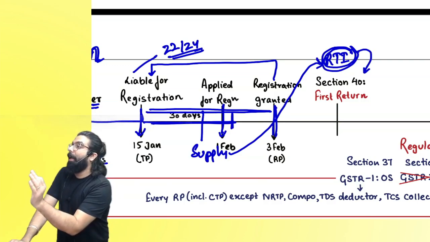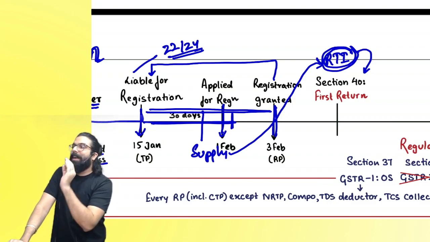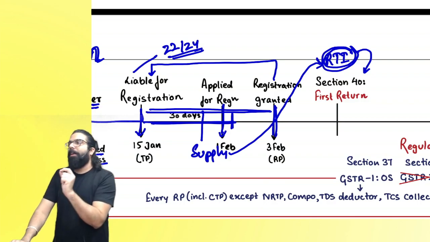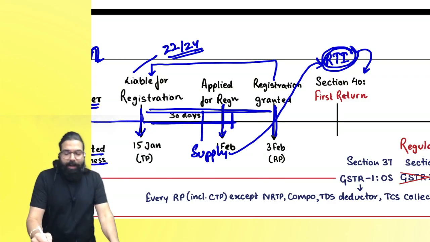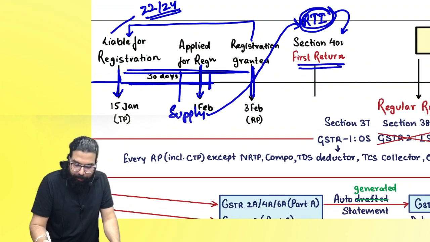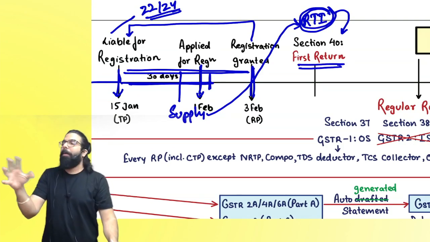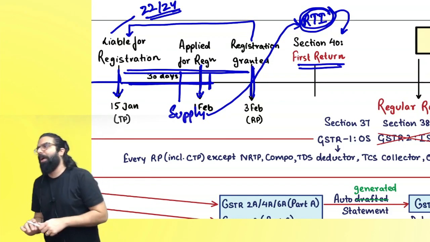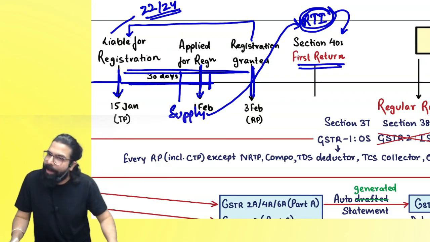which a person has to file after he takes registration. Practically, there is no concept of first return, but theoretically, section number 40 says that you have to show all these revised tax invoices in the first return. Are we clear as per section number 40? But practically what people do is they show it in the very first return which they file after their registration. Can I go ahead, everyone?